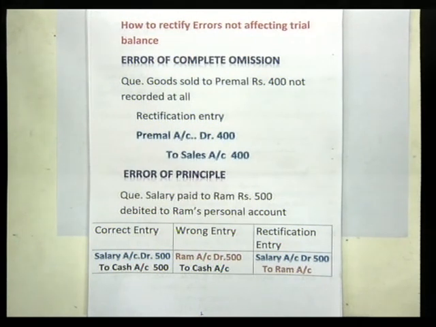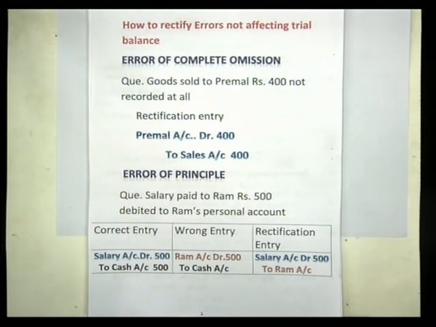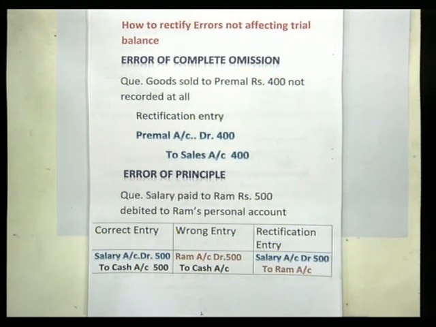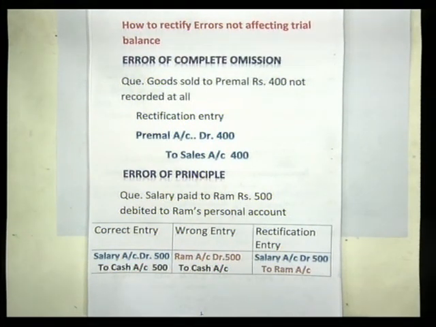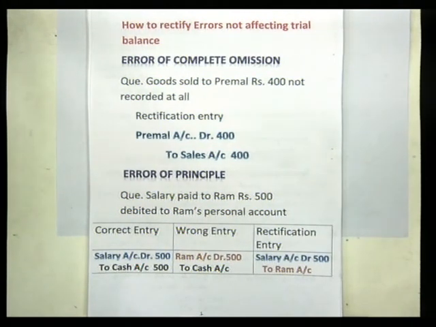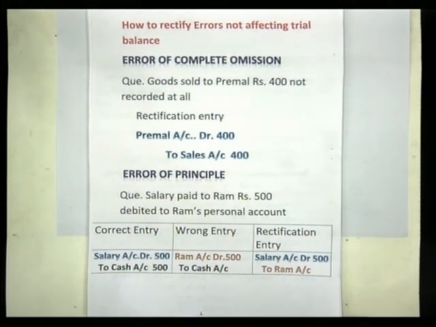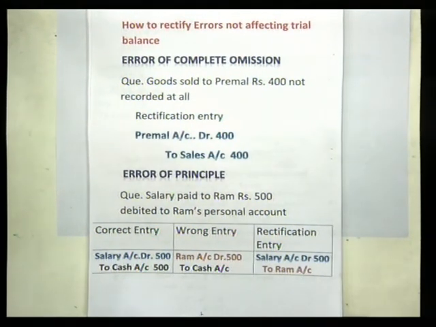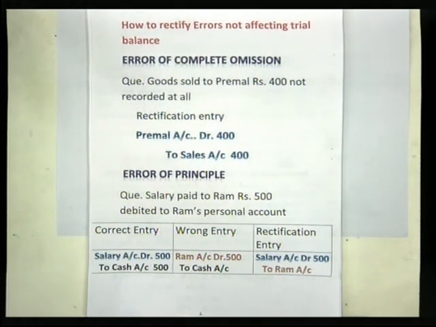For example, salary paid to Ram rupees 500 debited to Ram's personal account. Here, as per the accounting principle, whenever you are paying salary, only the salary account should be debited and the employee's personal account should not be debited. So if you are debiting the salary to the employee's personal account, it is an error of principle. So you have to remember the process of rectifying the error.